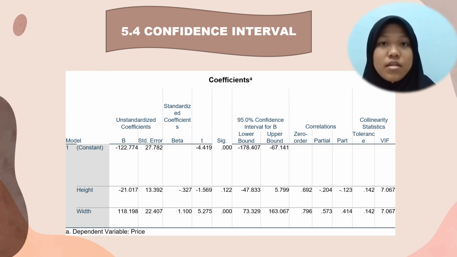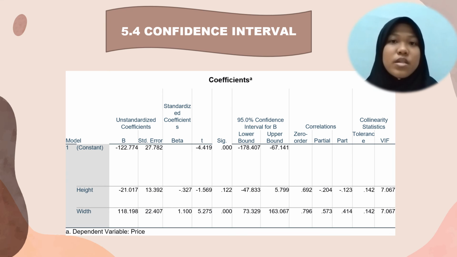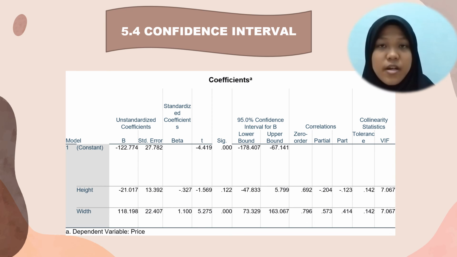5.4 Confidence interval. The analysis table shows the 95% confidence interval for the population mean, and the significance level is 5%, 100% minus 95%. Therefore, the 95% confidence interval for the head of fish is negative 47.833 for the lower bound and 5.799 for the upper bound. Next, the 95% confidence interval for the diagonal width of fish is 73.329 for the lower bound and 163.067 for the upper bound.